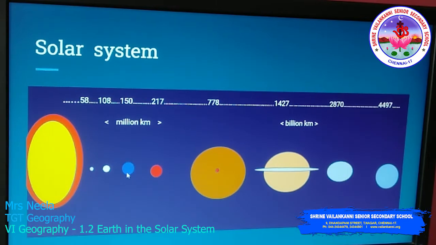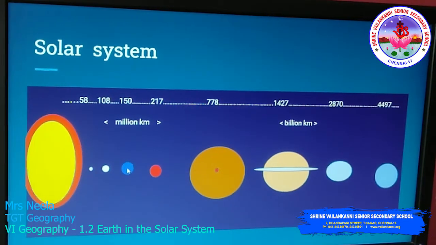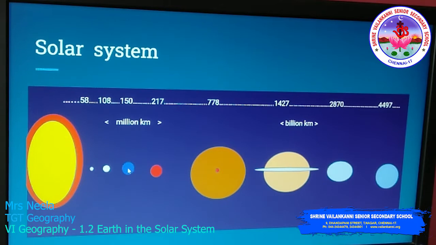The earth is also called a blue planet because 2/3, that is 71% of the earth is covered by water, where the water exists in the form of solid, liquid and gas in the environment. It is also surrounded by a layer of air which is called the atmosphere, and that is made up of gas, dust and water vapor.